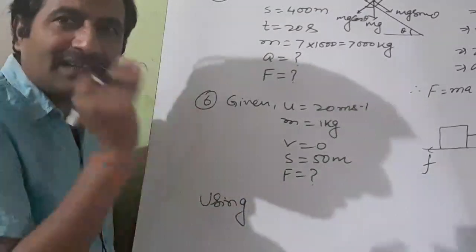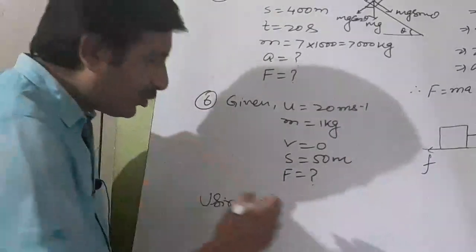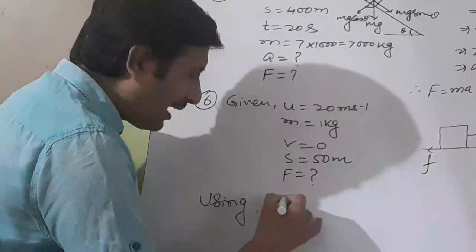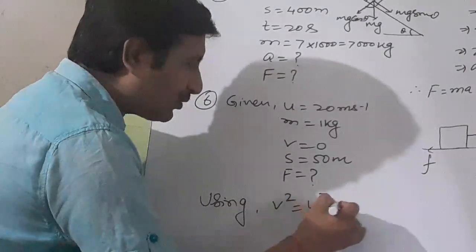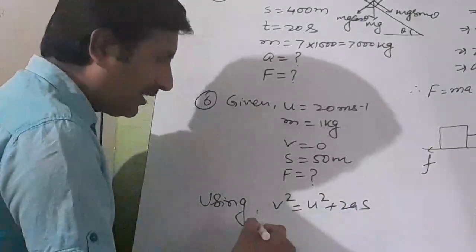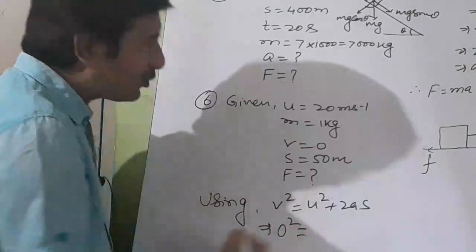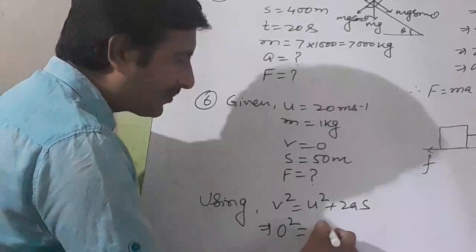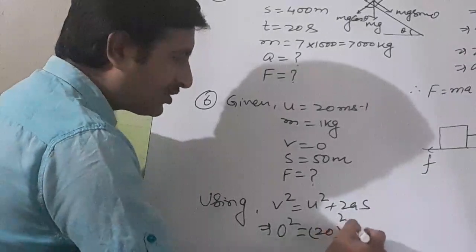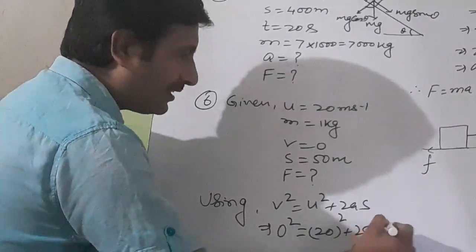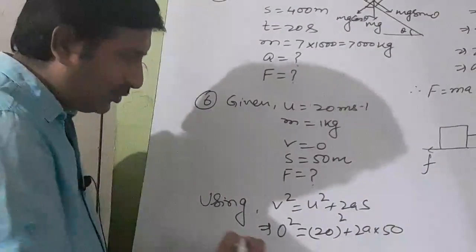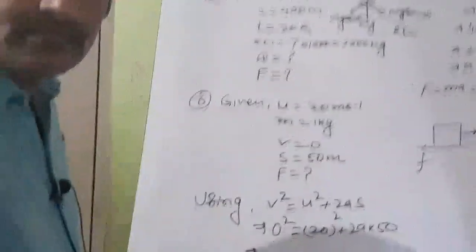Yes, V square is equal to U square plus 2AS. So use V square is equal to U square plus 2AS. See, V is 0, 0 square is equal to U square, U is 20 square, plus 2A into S is 50.